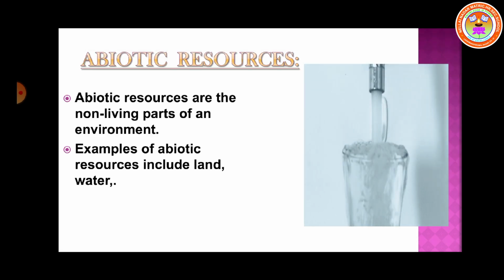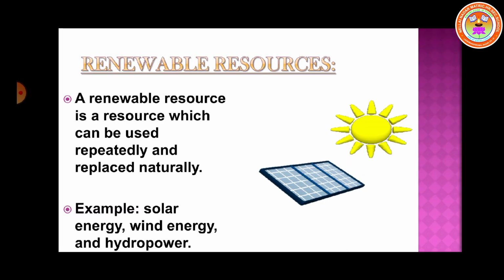Next, let us see abiotic resources. Abiotic resources are the non-living parts of an environment. Non-living things include land, water, air, sunlight, and heavy metals, including ores such as gold, iron, copper, silver. These are all called abiotic resources. Biotic resources, living things. Abiotic resources, non-living things. Okay. Next, let us see renewable resources.